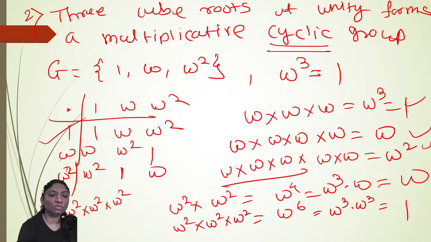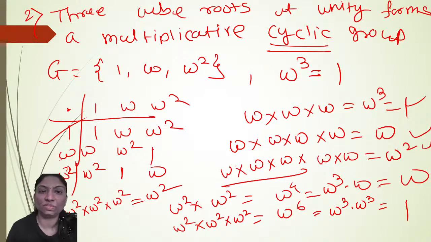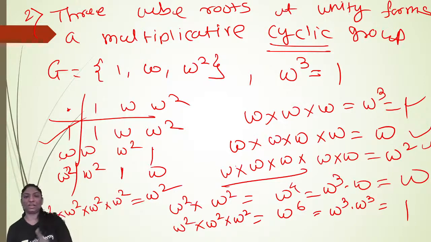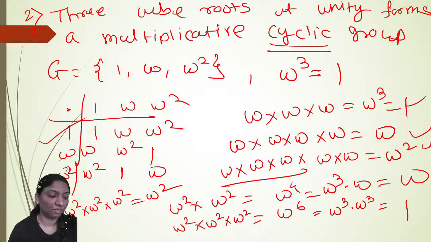So it will give you omega raised to 6, it means 1. And into omega square, it means omega square. So omega and omega square are the generators of this group G. Therefore, G is a cyclic group. If there exists at least one generator which generates every element of the group G, then it is a cyclic group. I hope it is clear to you. G is a cyclic group.